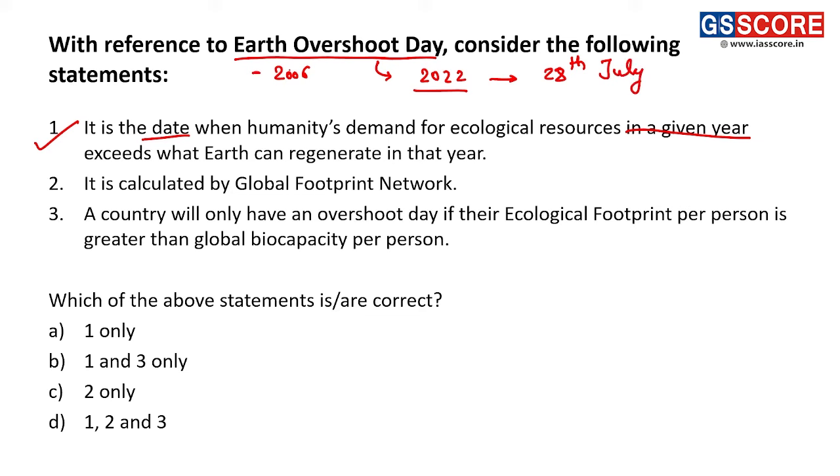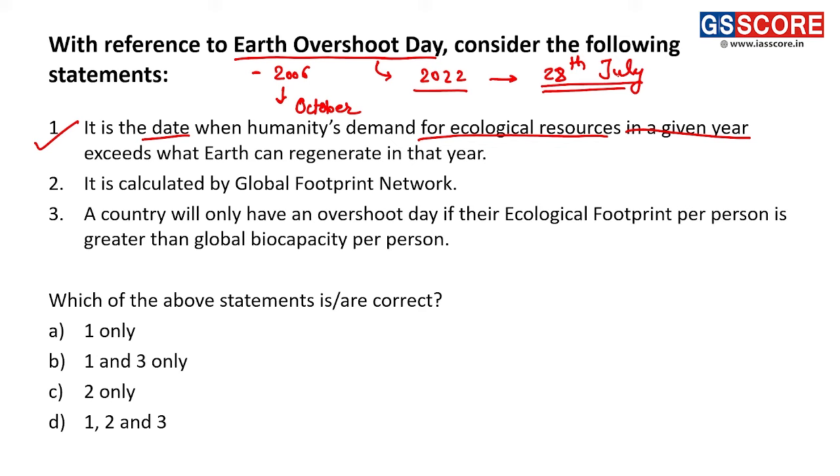And when it was started in 2006, the first Earth Overshoot Day was in October. That means the demand of human beings on ecological resources is increasing, and that's why the day is getting closer these days.